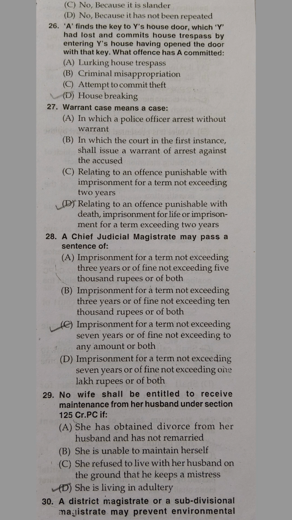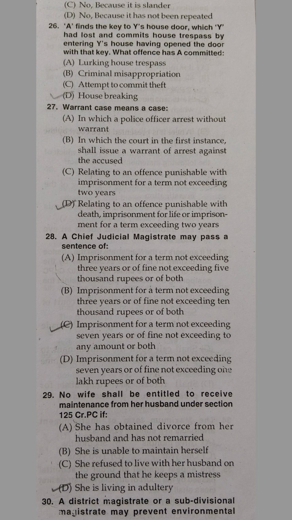Our next question is: no wife shall be entitled to receive maintenance from her husband under section 125 of Criminal Procedure Code if A. she has obtained divorce from her husband and has not remarried, B. she is unable to maintain herself, C.